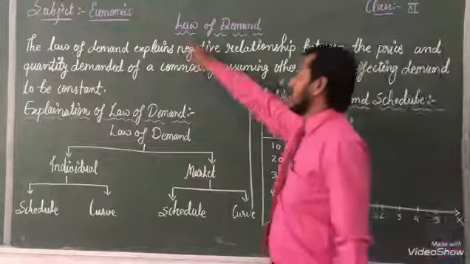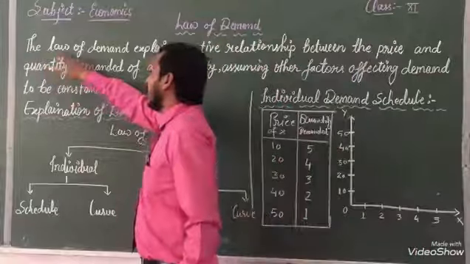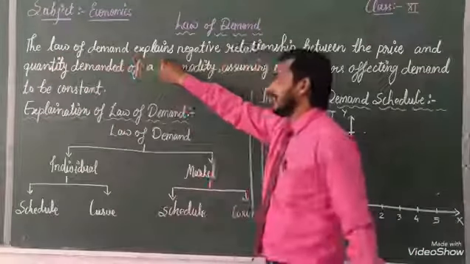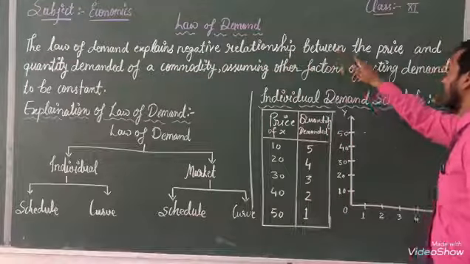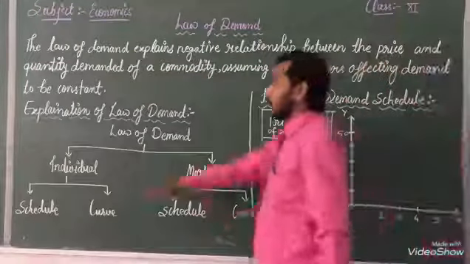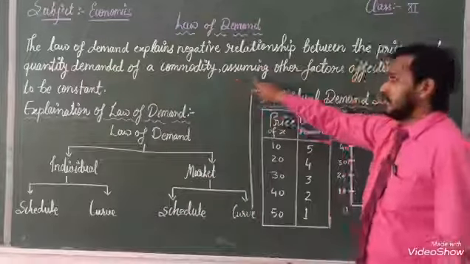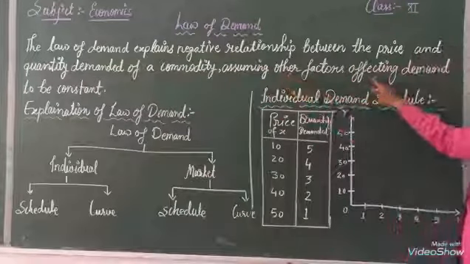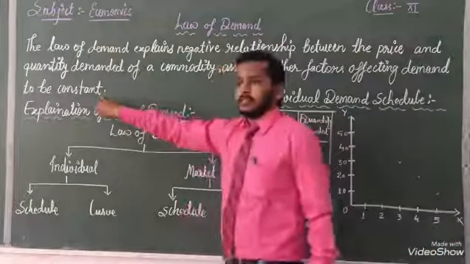The law of demand explains the negative relationship between the price and quantity demanded of the commodity, assuming other factors affecting demand to be constant.